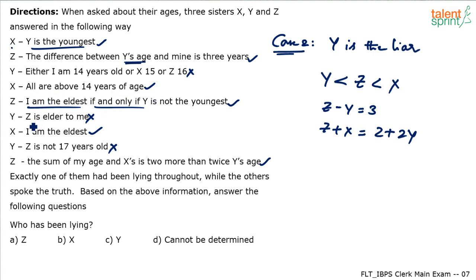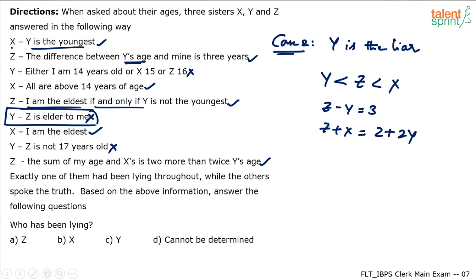Z's point has also been taken. Y says z is elder to me. This statement is going wrong. You see, we know that y is the liar. Y is not speaking the truth. What did y say? Z is elder to me. We actually got z to be elder to y. Z is elder than y, right? This should be wrong. This statement should be wrong. Are you able to follow?